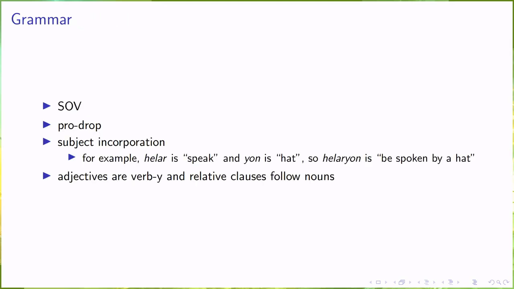I will carry on. I will mostly be introducing the grammar as we go through the challenge text of the Cursed Conlang Circus for this year, but a few things I will note up front. It is an SOV language. It is largely pro-drop. It features subject incorporation, which is my favorite feature that did not come up in the challenge text. But it does come up in the name of the language, since helar is a verb meaning to speak, and yon is hat. So Helaryon is a verb meaning to be spoken by a hat.